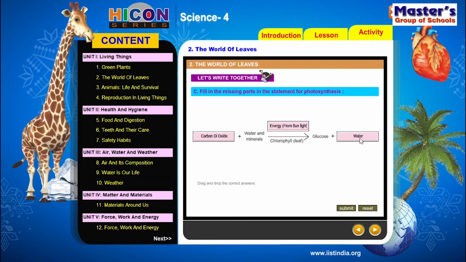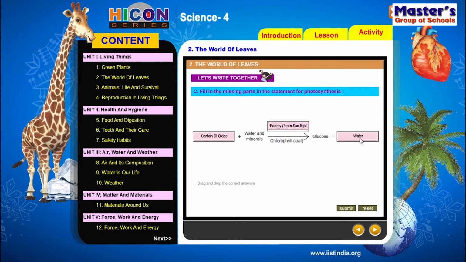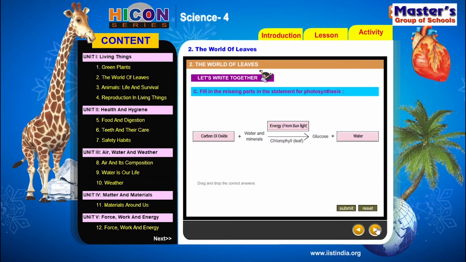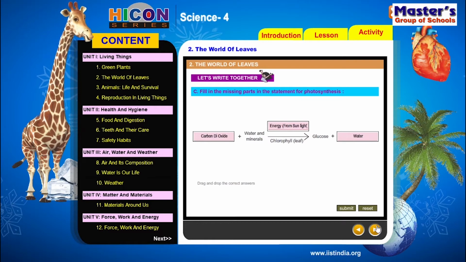So this is the statement for photosynthesis. Children, note down this statement in your notebook. So let us enter the next part in the activity section.